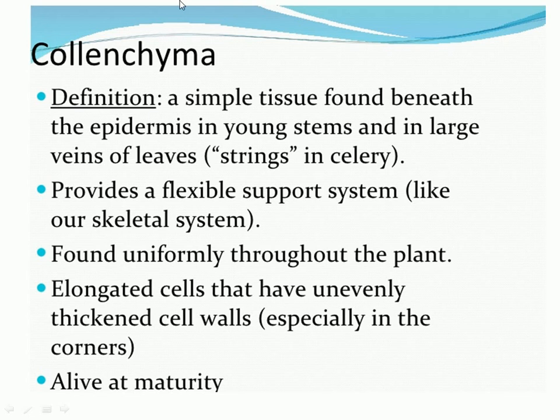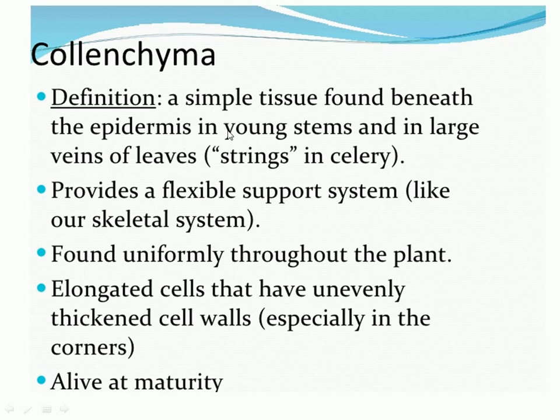Collenchyma is the simplest living simple permanent tissue present inside the plant. It is present in the hypodermis layer of the young stem and also in the veins of the leaf. Collenchyma is different from parenchyma on the basis of its thickening.